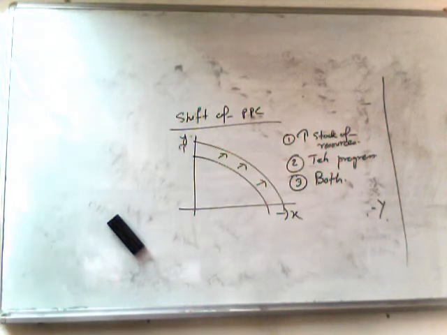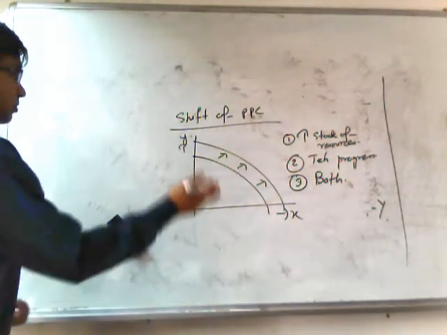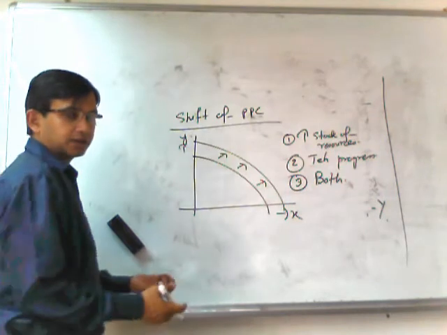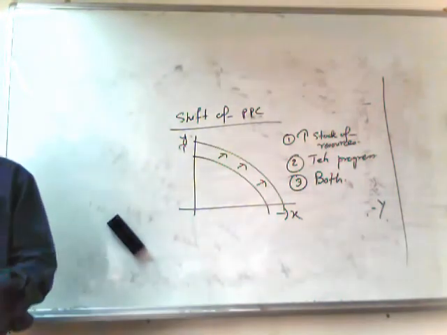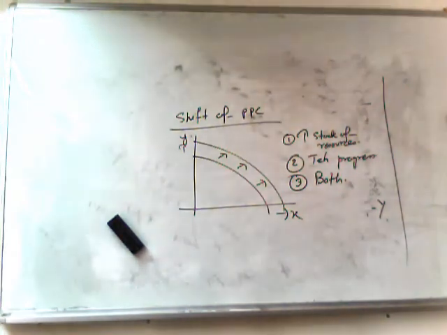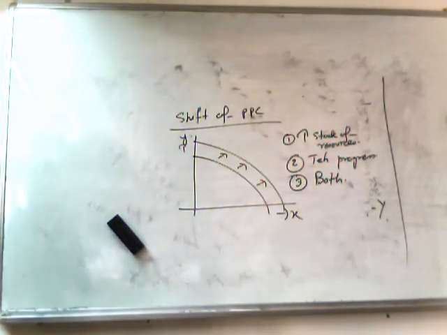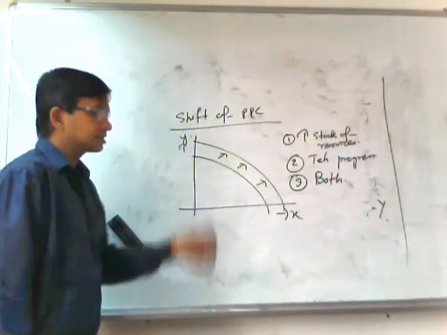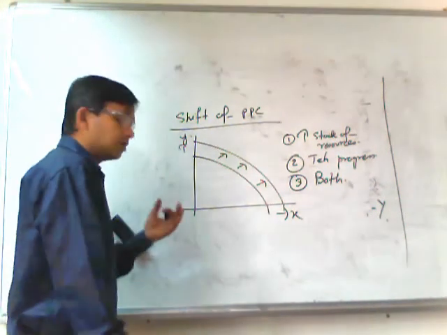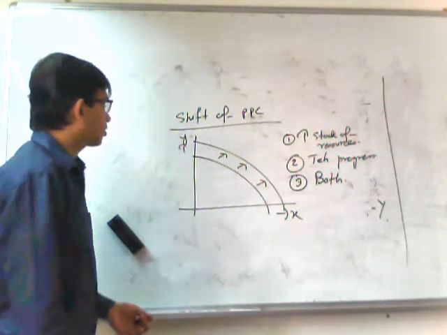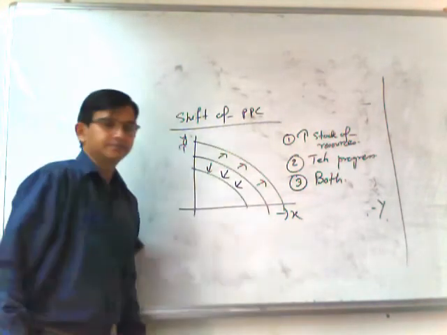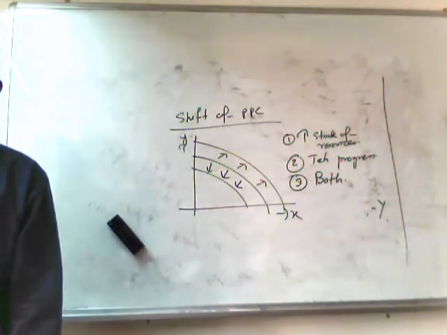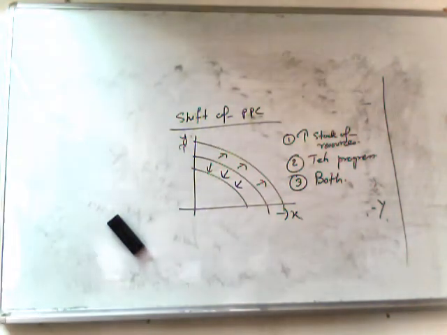Similarly, if we think of the opposite, when the PPC can come inside: number one, there is a decline in the stock of resources, which can take place during the time of war or famine. So if there is a decline in the stock of resources, the production possibilities curve will shift inside.